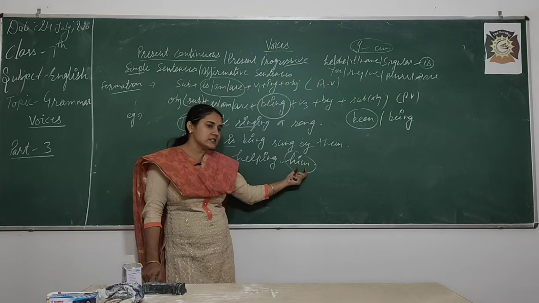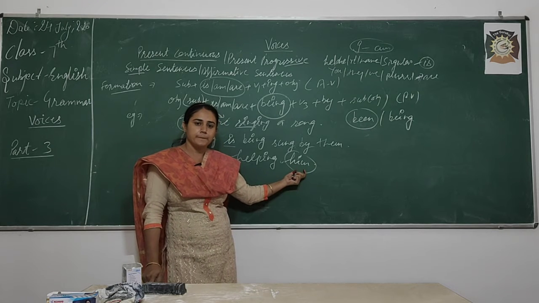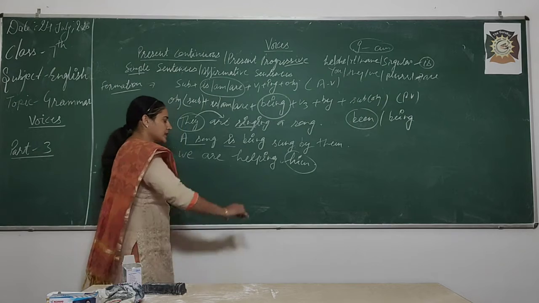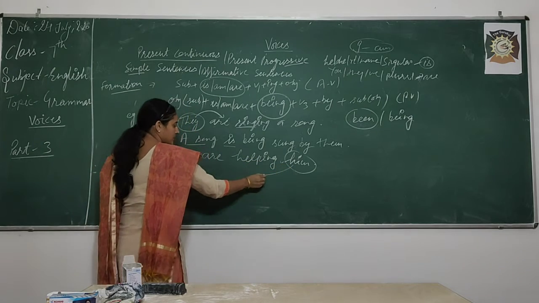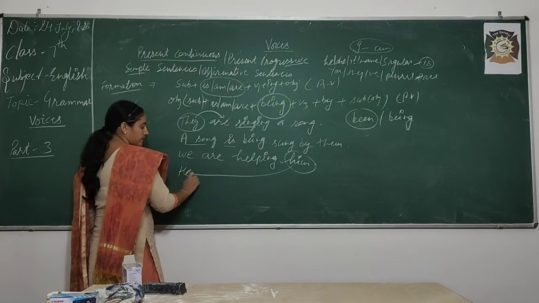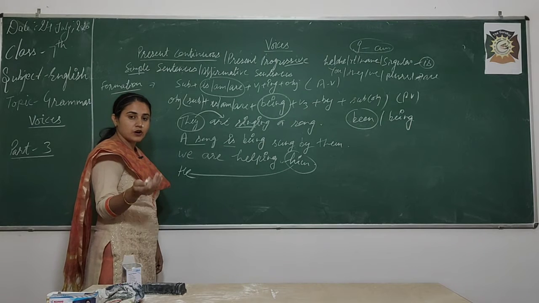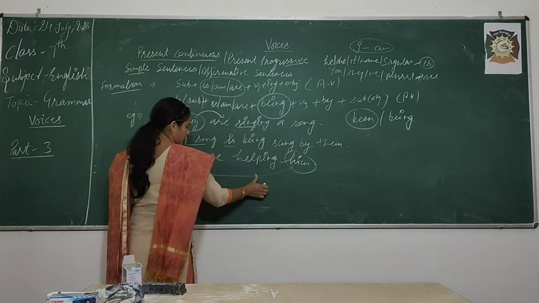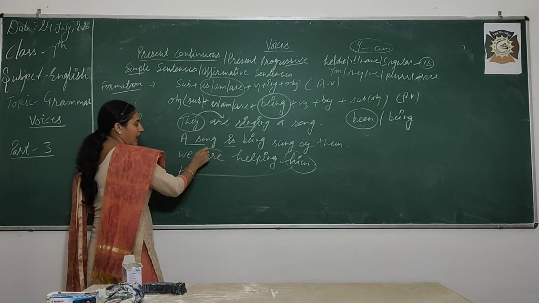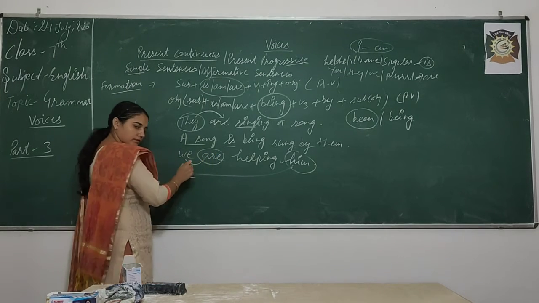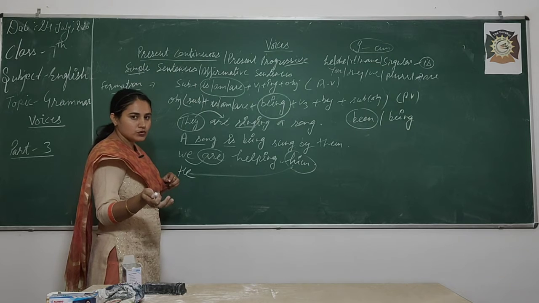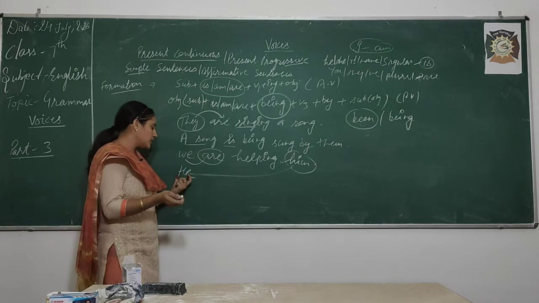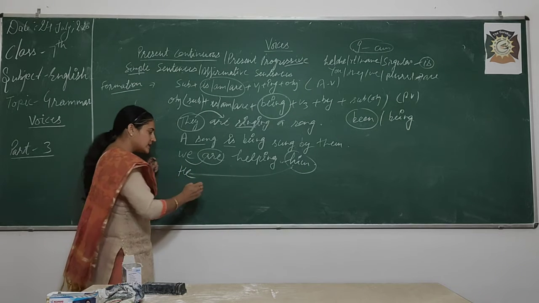So, what is the subjective case of him? Yes, he. So, that him changes into he because it turns into your subject. Okay. Now, are is used according to we, because with we, you, they, plural, we use are, but with he what do we use? Is.